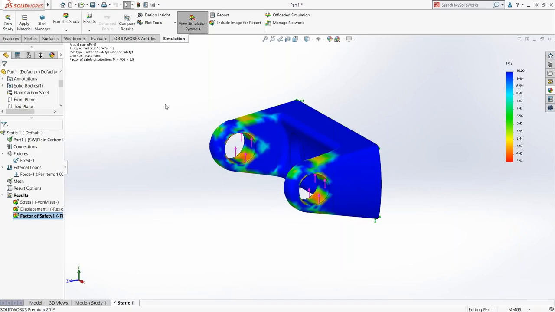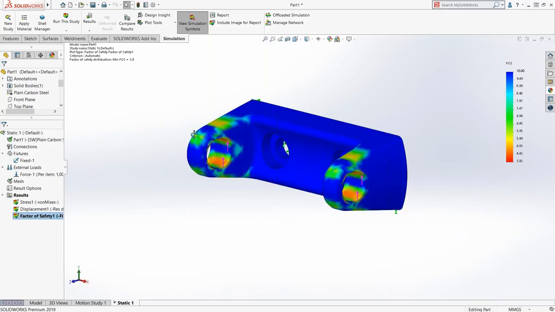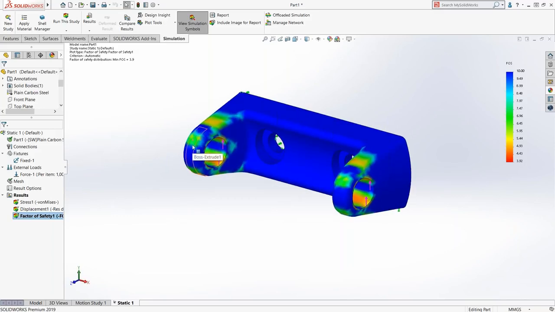Now, I know we're right about at the time limit. If anybody wants to stick around, I have another couple minutes. I'll show you some other techniques and methods that people use to add this draft here or these curves here.